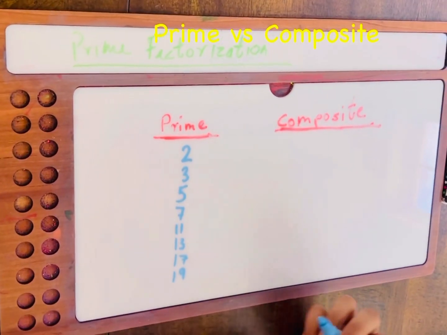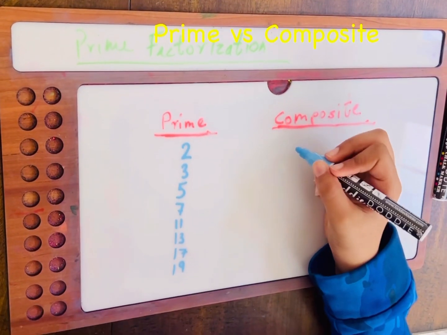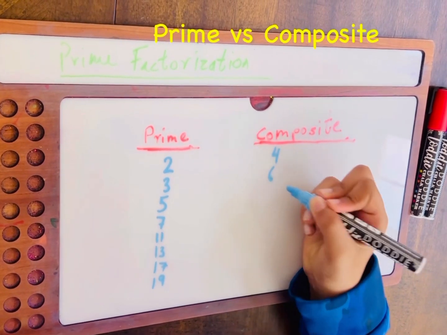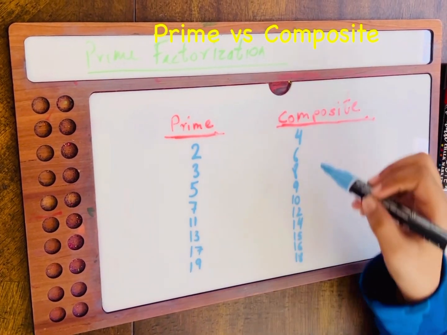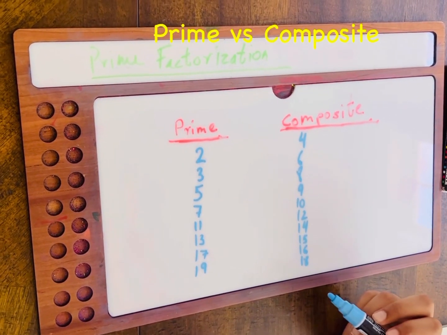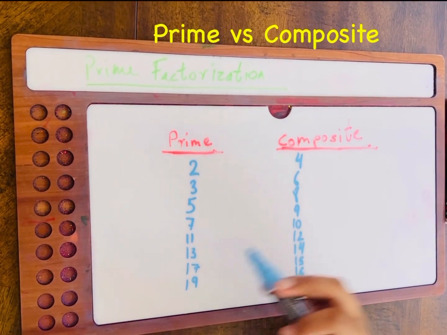So these are the prime numbers. And now I'm going to be writing the composite numbers. So from 1 to 20, these would be the prime numbers, and from 1 to 20, these would be the composite numbers. You might be wondering, how do we multiply the prime numbers to get the composite number?